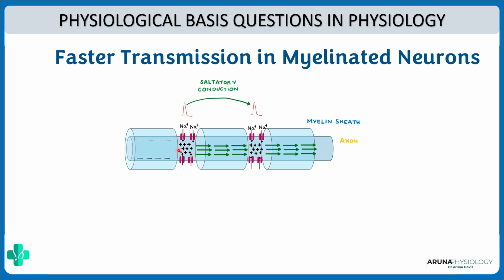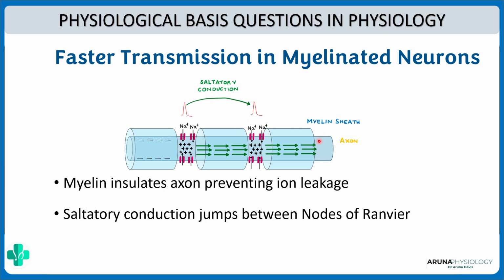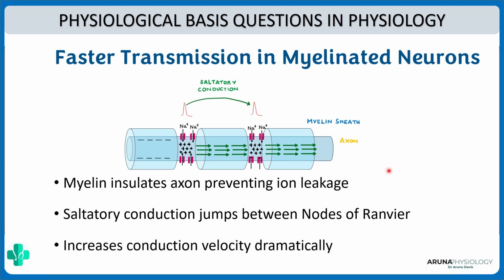During this time, what happens is that this positive charge or the depolarization is moving through the axon via electrotonic conduction, and during this time there is no leakage of charges because of the myelin sheath. So the myelin sheath insulates the axon, preventing ion leakage, and by saltatory conduction the impulse just has to jump between the nodes of Ranvier, and this makes the conduction velocity very high. So that is why we have increased transmission in myelinated neurons.